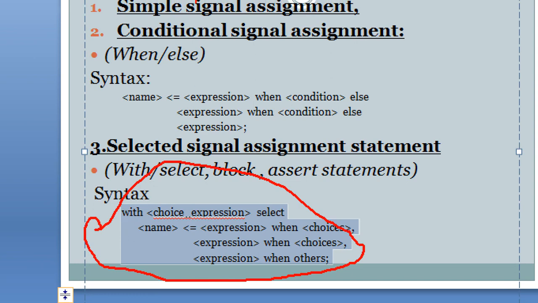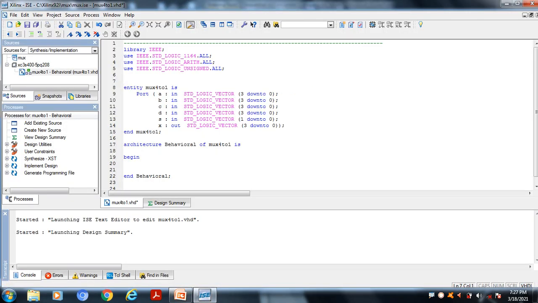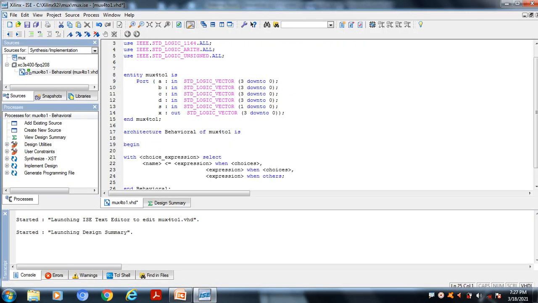You can use any among the 3: simple signal assignment, conditional signal assignment, or selected signal assignment. Here I am going to implement a 4-to-1 multiplexer using the with select construct. So I am just copying it, and changing the syntax, so that we can use it.